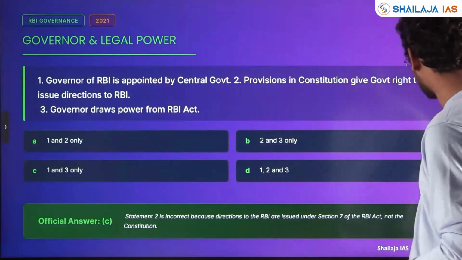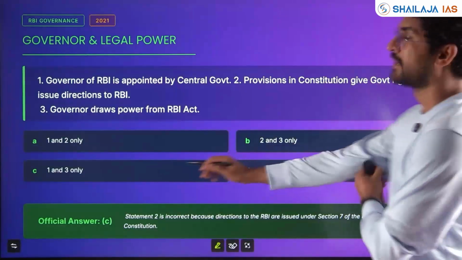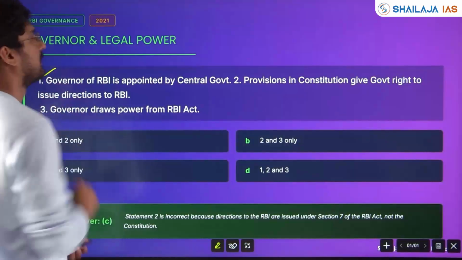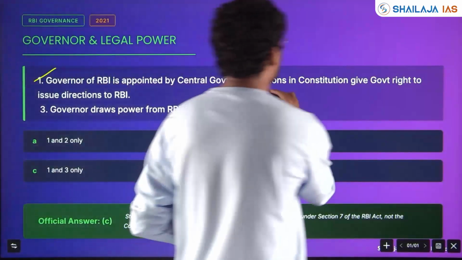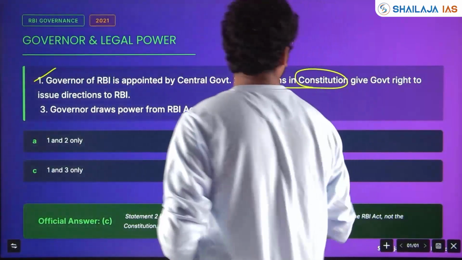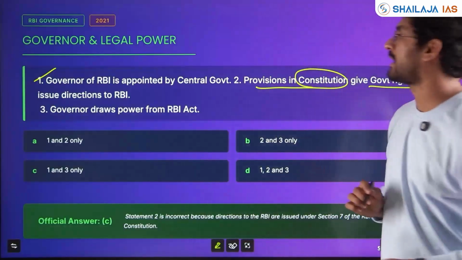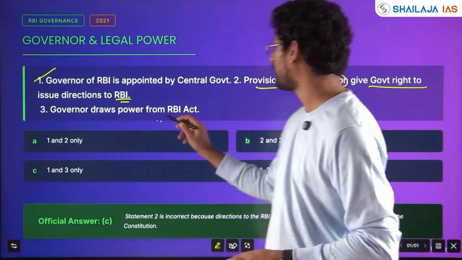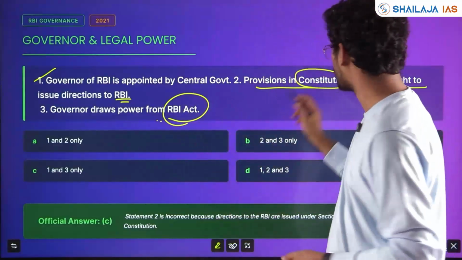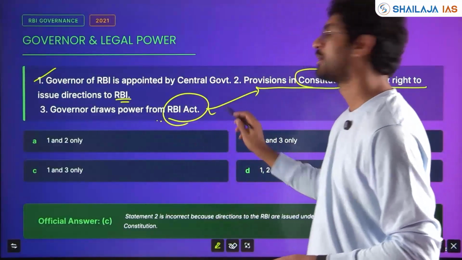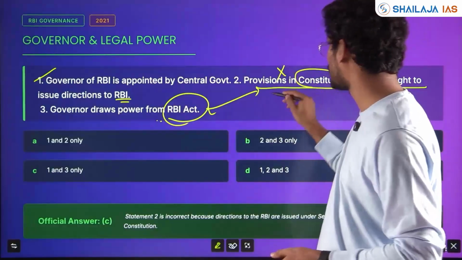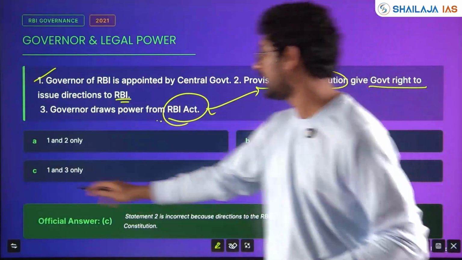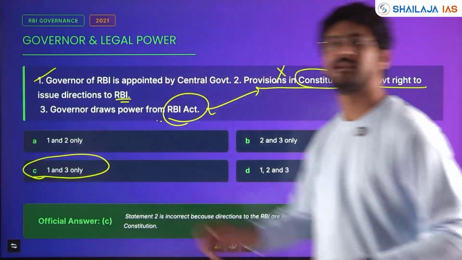Next, governor and legal power. I think we discussed this in RBI, in polity. Governor of RBI is appointed by the central government, right? Provisions in the constitution give government rights to issue direction to RBI? No. Governor draws power from the RBI Act. Already the Act is there. Constitution will not provide. These two are contradictory. So statement 2 is wrong, we know. Either way, we know 1 and 3 is right. 1 and 3, option C. Clear, guys?